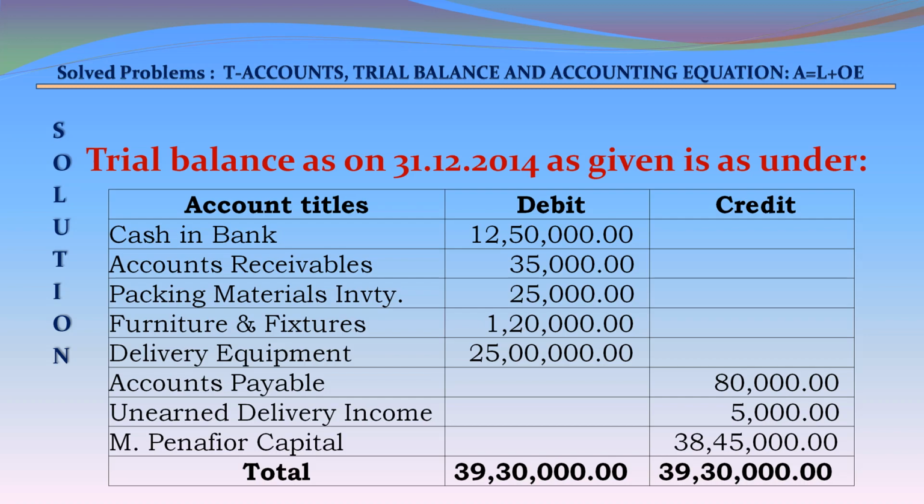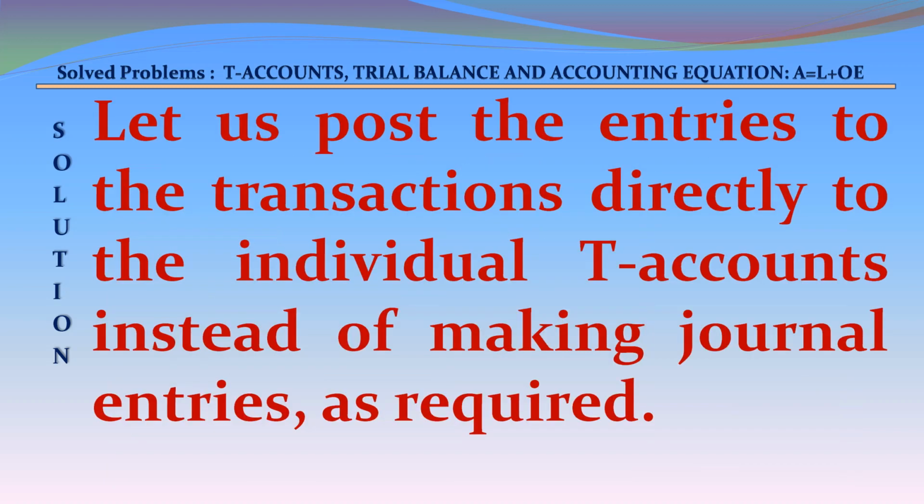Accounts payable 80,000 credit. Unearned delivery income 5,000 credit. M. Penafier capital 3,845,000. Total debit 3,930,000, credit 3,930,000.